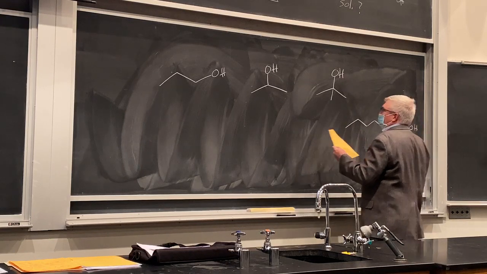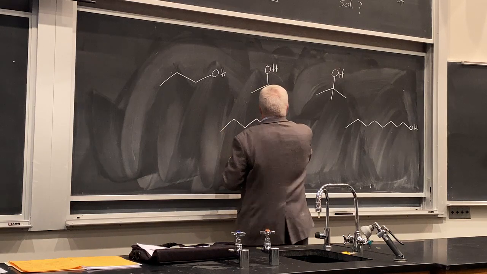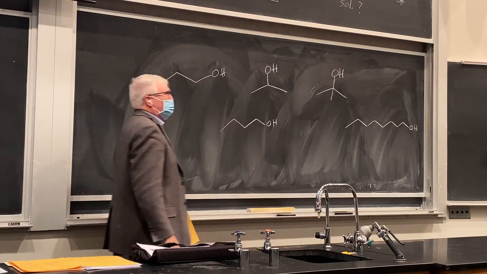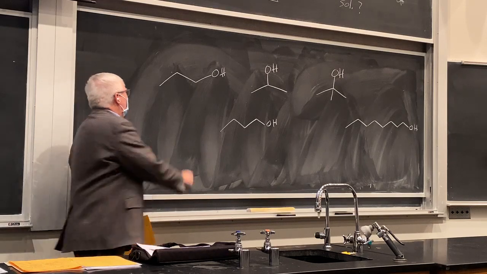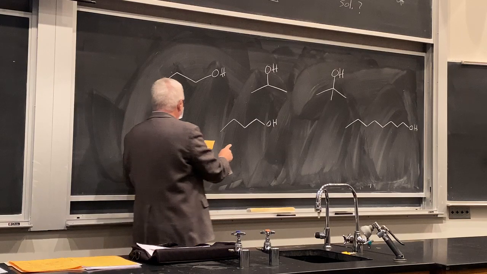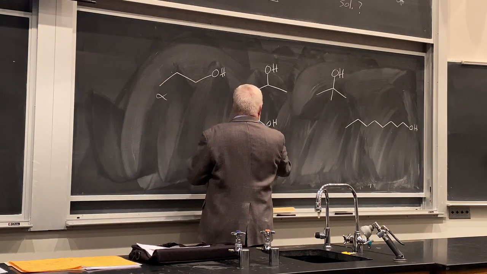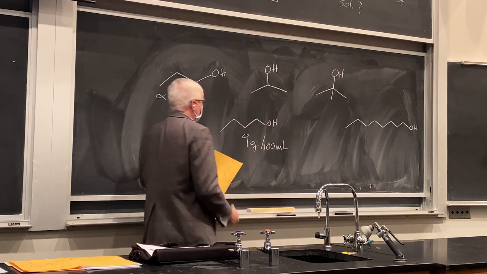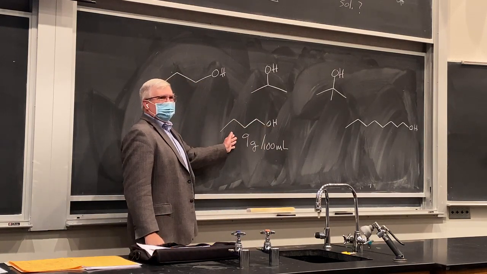I'll give you another one that's kind of intermediate here. Remember we said the cutoff was what, 3 grams in 100 mLs of water to make these soluble. So these ones at the top are all infinitely soluble. This one though, 9 grams per 100 mLs is the limit. So it's not infinitely soluble, but we call that soluble.